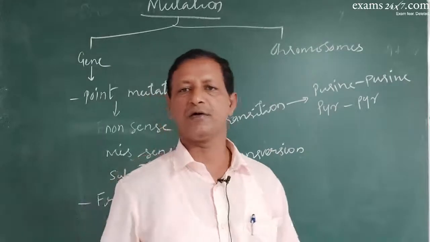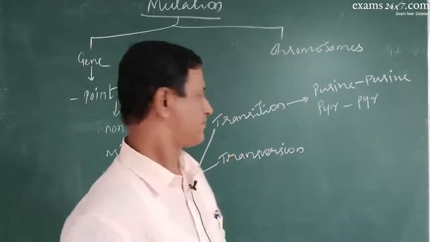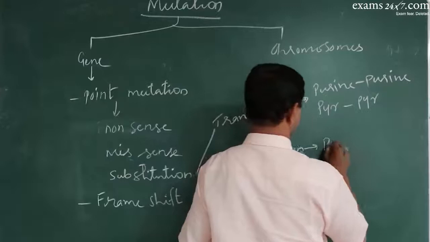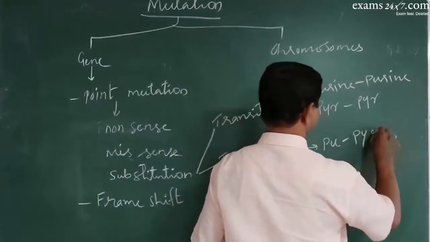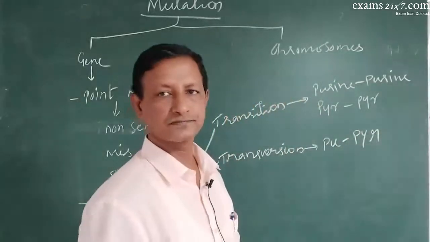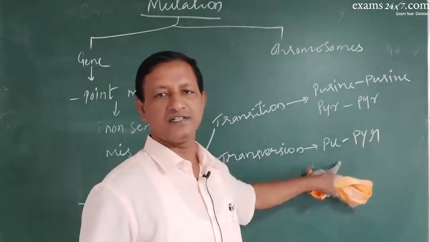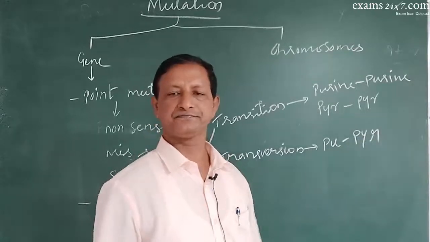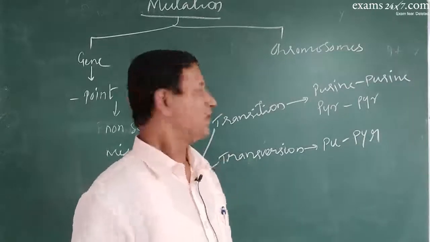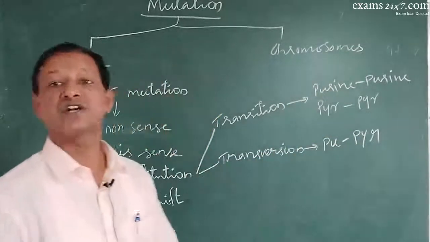Earlier C was there, now it will be replaced by T. In transversion, a purine will be replaced by a pyrimidine. A will be replaced by T or G will be replaced by C. Anything. All of them will bring in a new change.